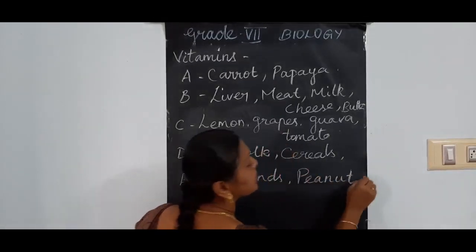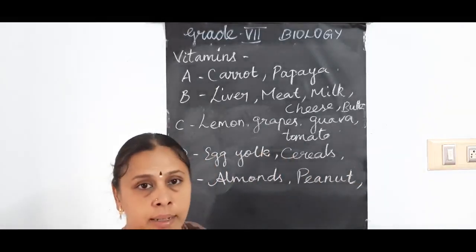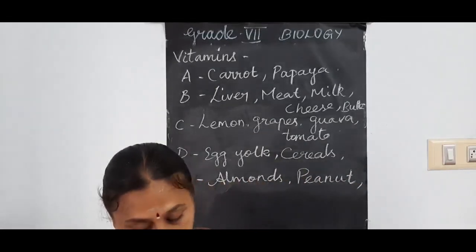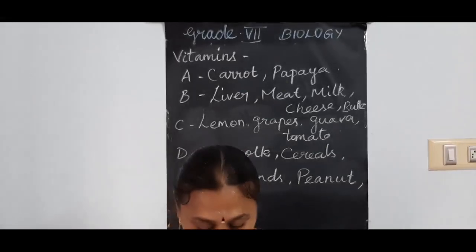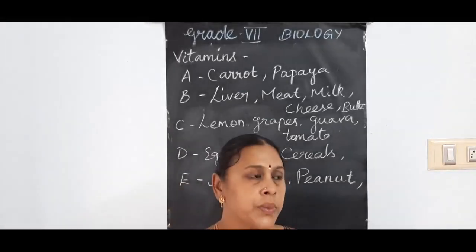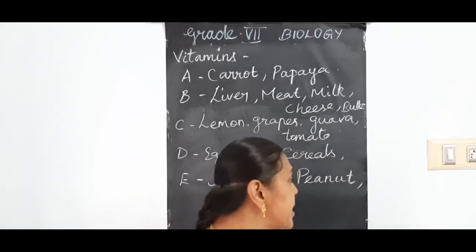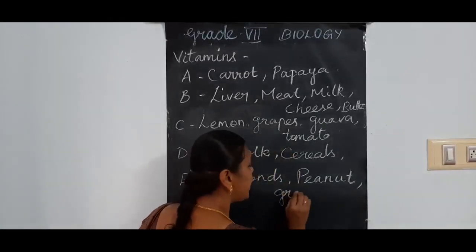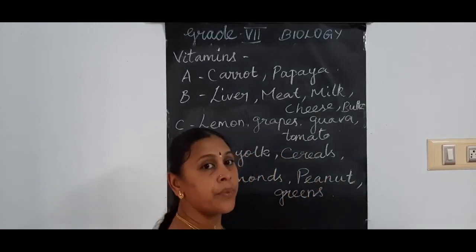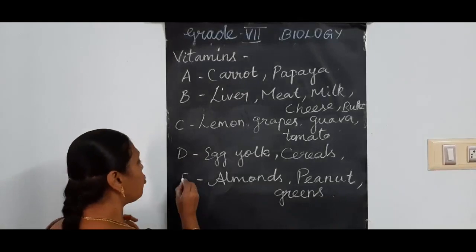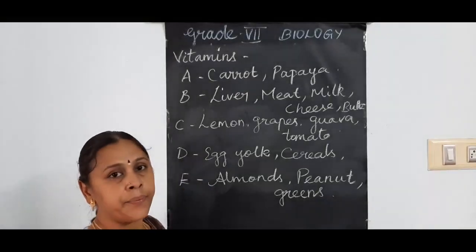Peanut means what? Groundnut. Kadala, nilakadalai. In such foods vitamin E is present. Then in greens. Greens means keerai, all types of greens. In all these, you have more vitamin E.